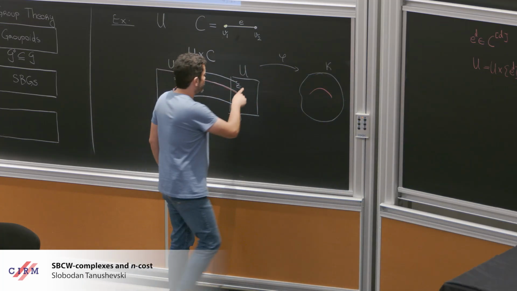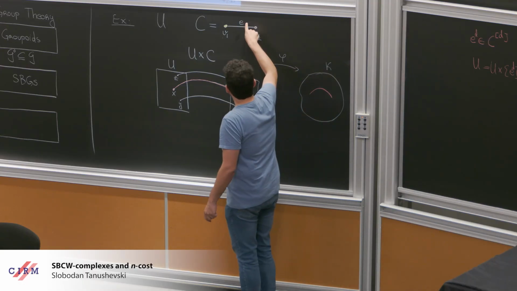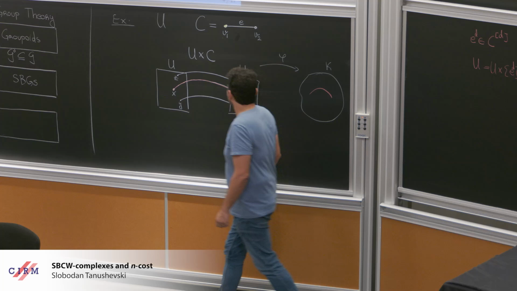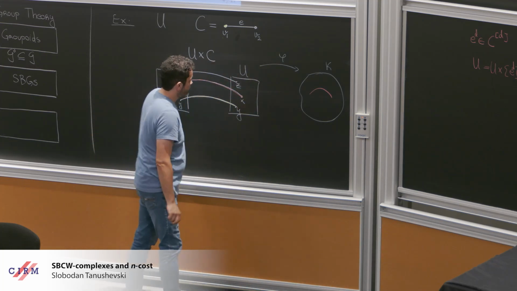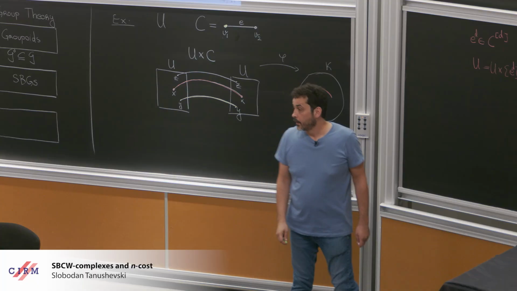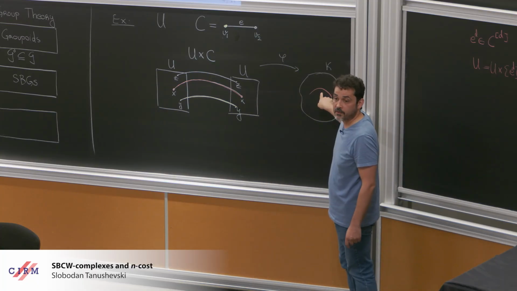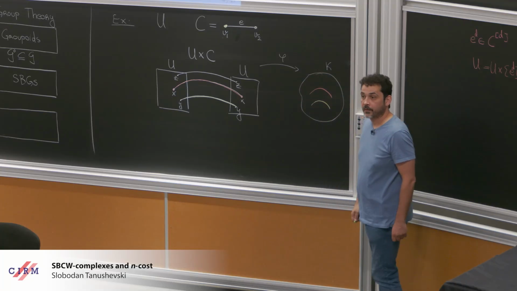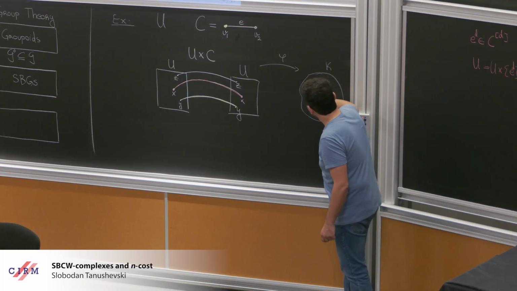And the same holds for this copy here, and the same holds for the 1-cells here. So if I take another 1-cell, you see it cannot go to the same 1-cell here, so it has to go somewhere else. But let's see, where else can it go? Can it go here?